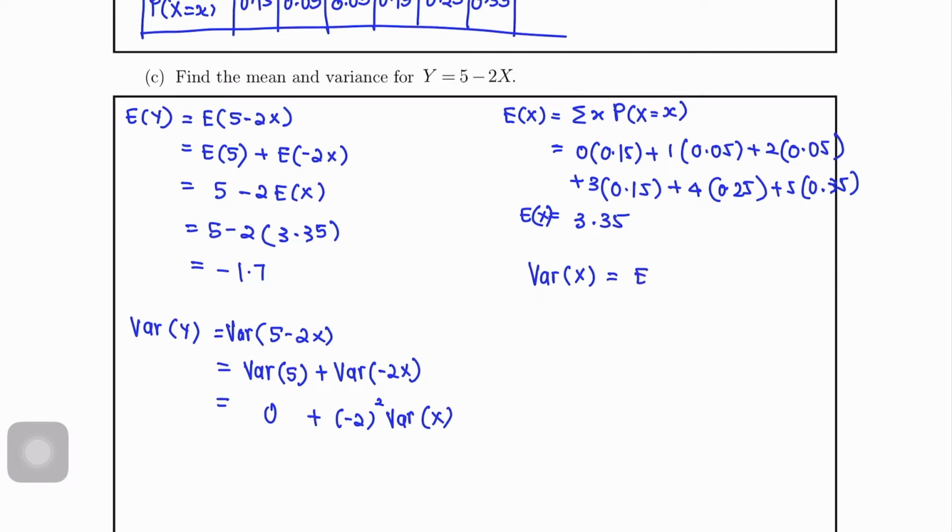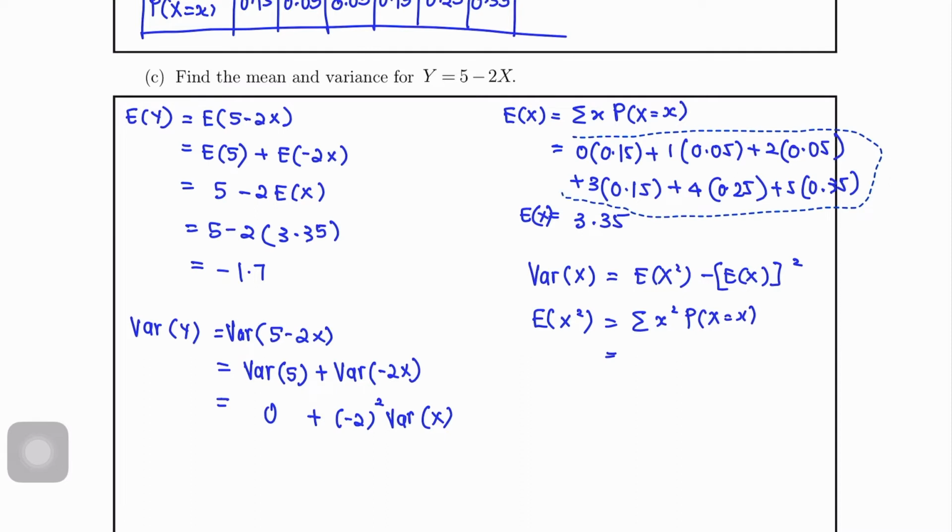The formula is EX square minus EX square. Okay, so we need to find EX square first. X square times PX equals to X. Okay, tambahkan semua dan just copy balik lah benda yang ini. Okay, buat benda yang sama.